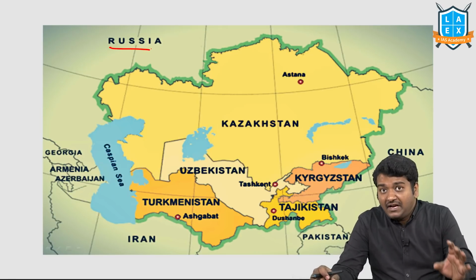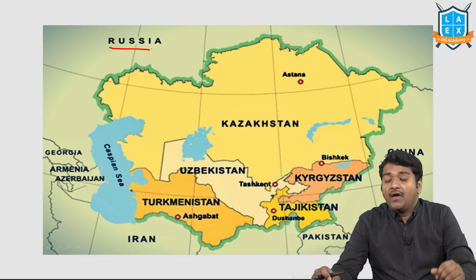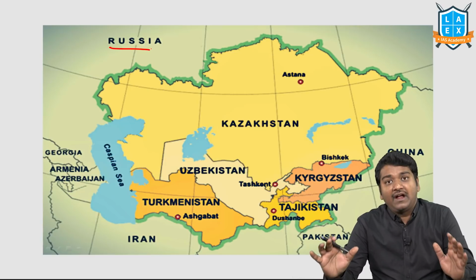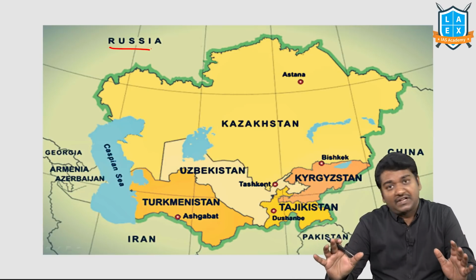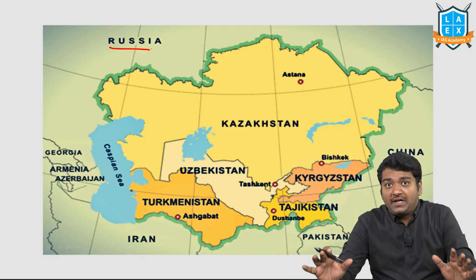It has its own plans. India is also showing interest in Central Asia, where the Indian Prime Minister, President, Vice President, Sushma Swaraj, everyone has visited one or the other country of Central Asia. So in any form, there can be a question about Central Asia.